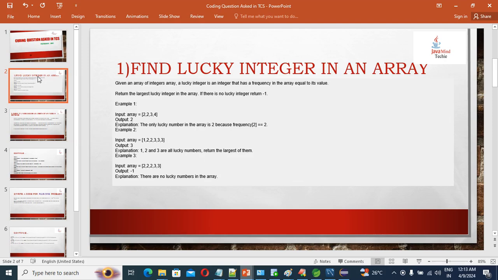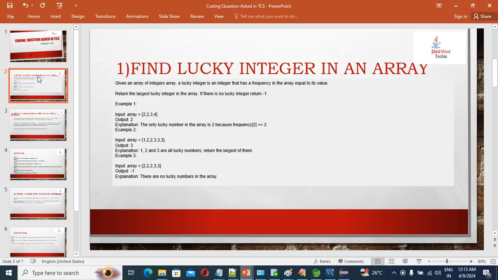So what's mentioned is equal to its value. So 2 came 2 times. That's why, guys, it is a lucky integer. So in this array our output should be 2. Why? The explanation is there, right? The only lucky number in the array is 2 because the frequency of 2 is equal to 2. How many times is 2 coming? 2 is coming 2 times. That's why the output will be 2.